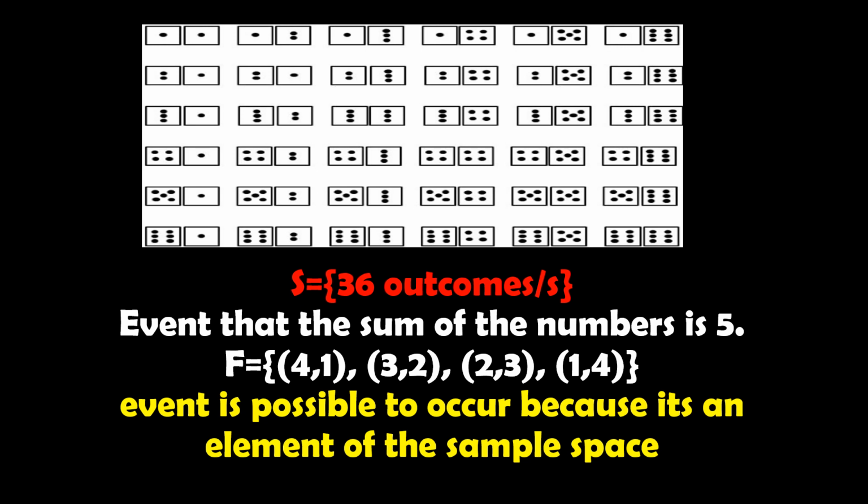Yung event na ang sum of the number is 5 is possible to occur. Pwedeng mangyari because it's an element of the sample space. Kasi nga, makikita mo yung 4, 1, 3, 2, 2, 3, 1, 4 doon sa ating sample space. The event is possible to happen.